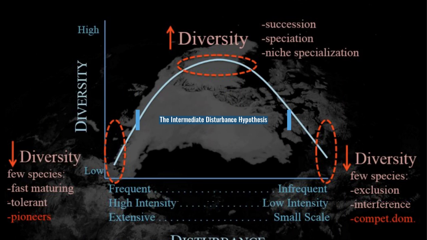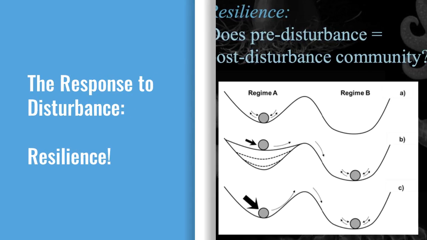In addition, it's important for these environments to find a healthy balance between high and low rates of disturbance. If there's not enough disturbance in an environment, competition will be fierce and there will be exclusion. If an environment has too much disturbance, for example, then it will only be home to pioneers and fast-maturing species.